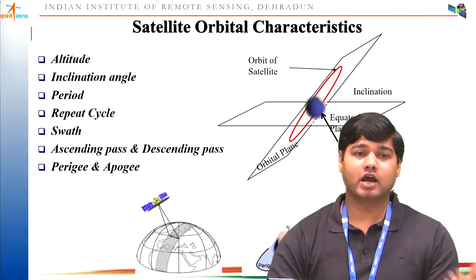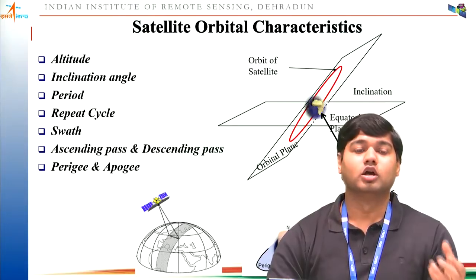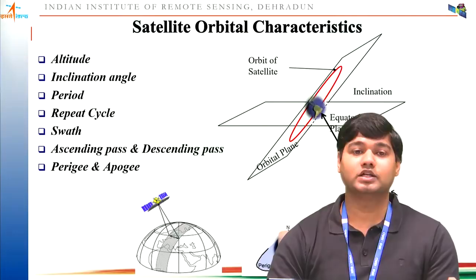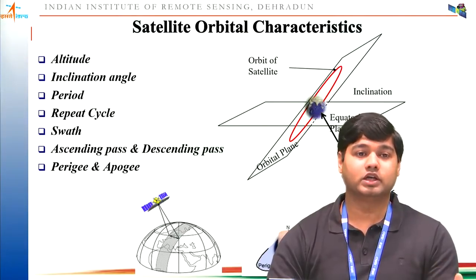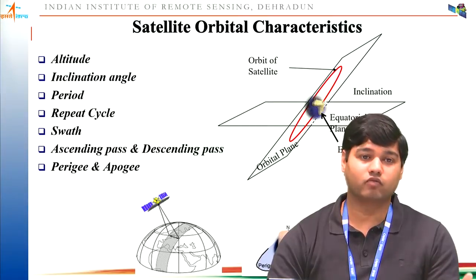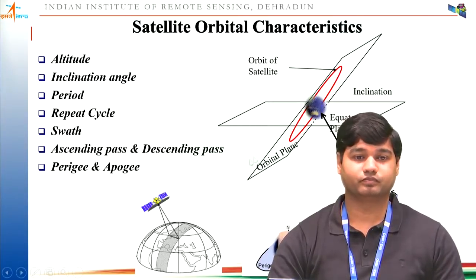Your thermal sensors can also work during ascending pass, because they receive the emitted energy which was absorbed during daytime. And your active sensors, like microwave sensors, can work during ascending pass.